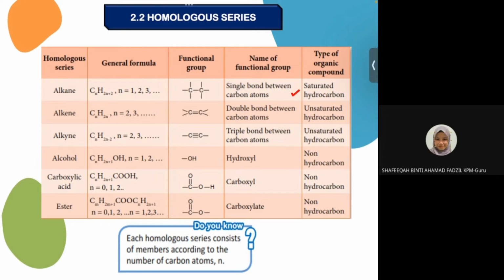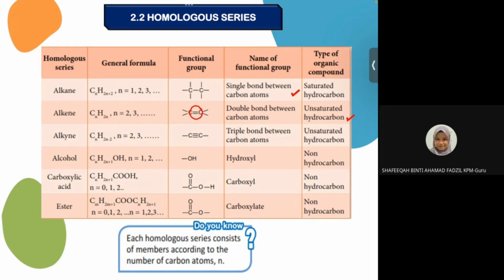Next is alkene. Alkene general formula is CnH2n and start with 2. It means alkene ni dia tak ada C1, dia ada C2. So, functional group is double bond between carbon atoms. Name of functional group is double bond. And then they are unsaturated hydrocarbon.